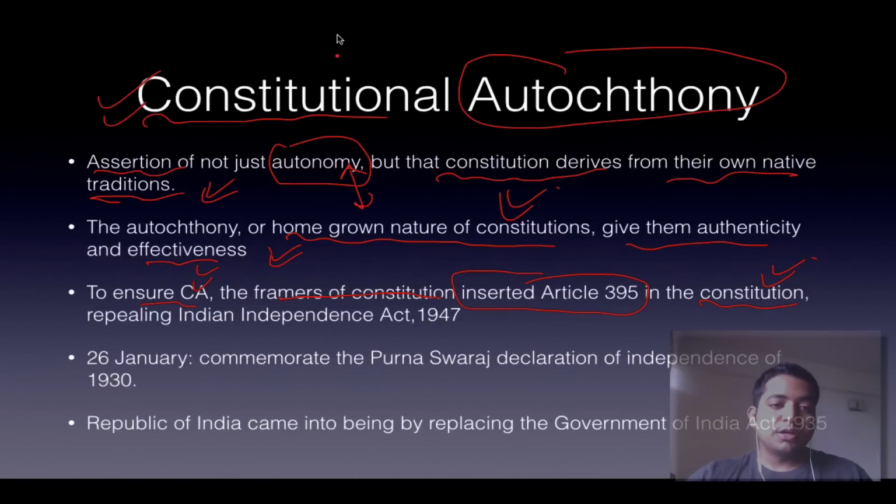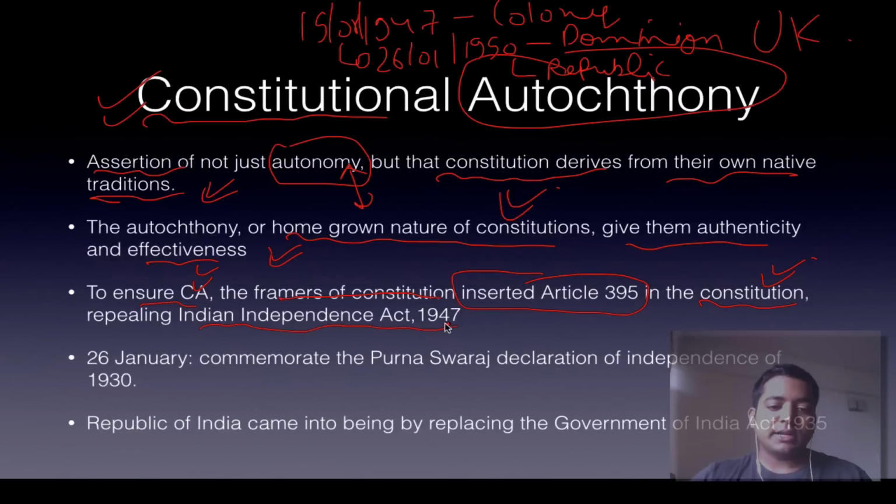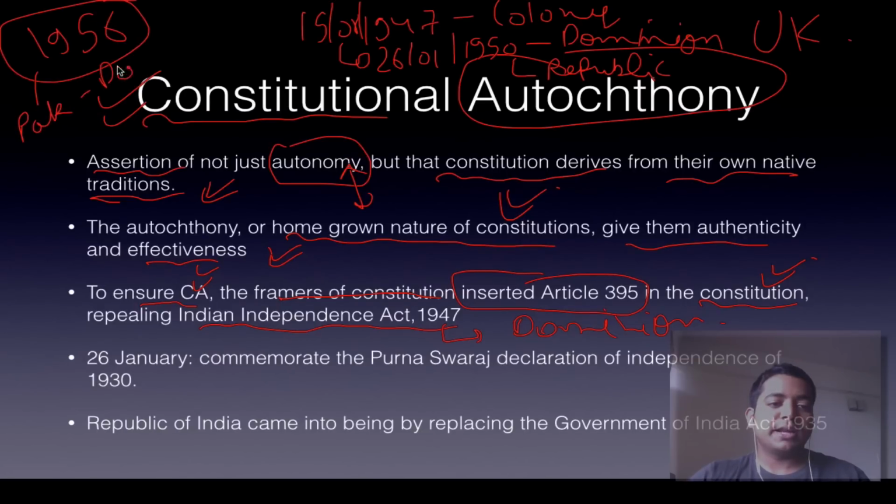So it's important. What was the status of India before 15th August 1947? It was a colony. Between 15th August 1947 and 26th January 1950, it was a dominion under the British government. And after 26th January 1950, it's a republic and an independent nation. Is that understood? The Indian Independence Act 1947 established India as a dominion under Britain. Pakistan went on to remain a dominion till 1956.